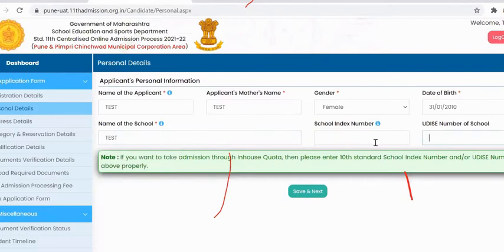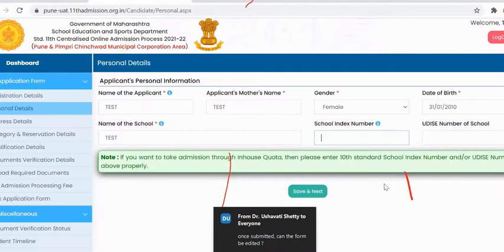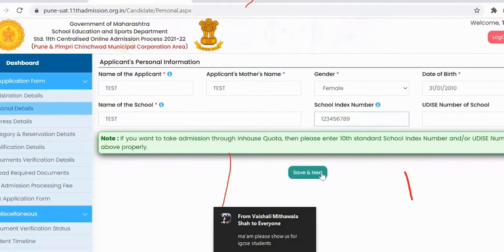If the student wants to take admission in the in-house quota, the school index number or UDISE number has to be filled. If the student doesn't fill either of these, he won't be able to take admission in the in-house quota. And then click on save and next.